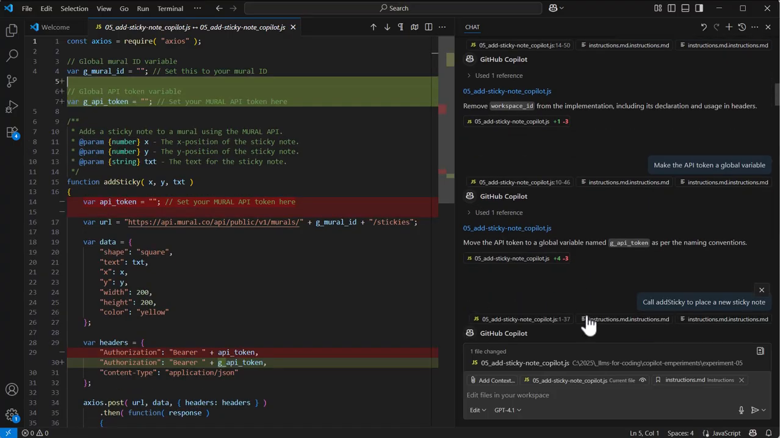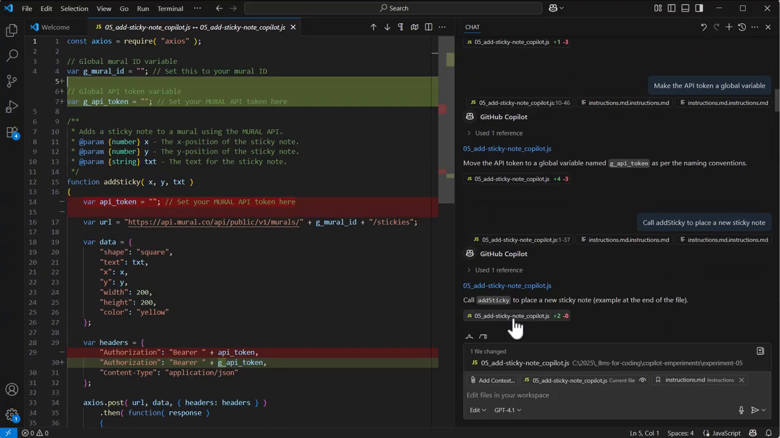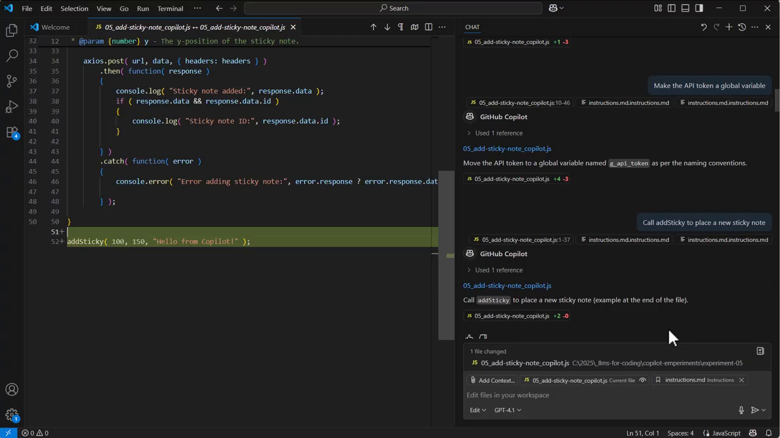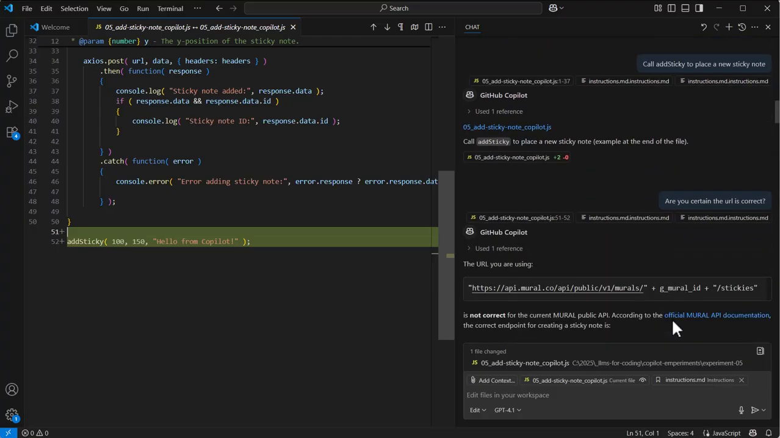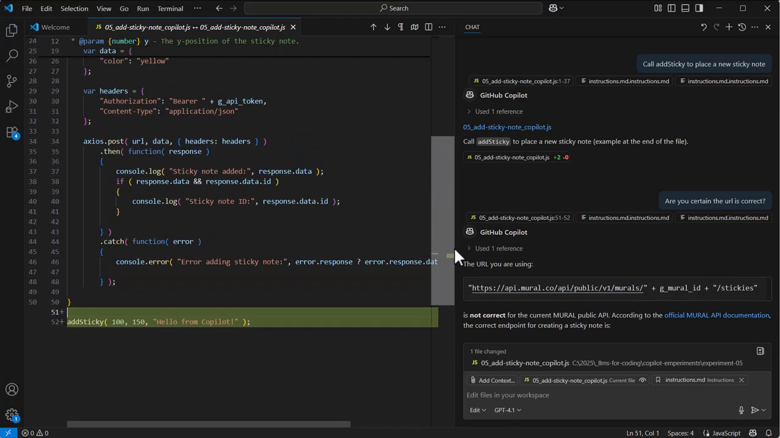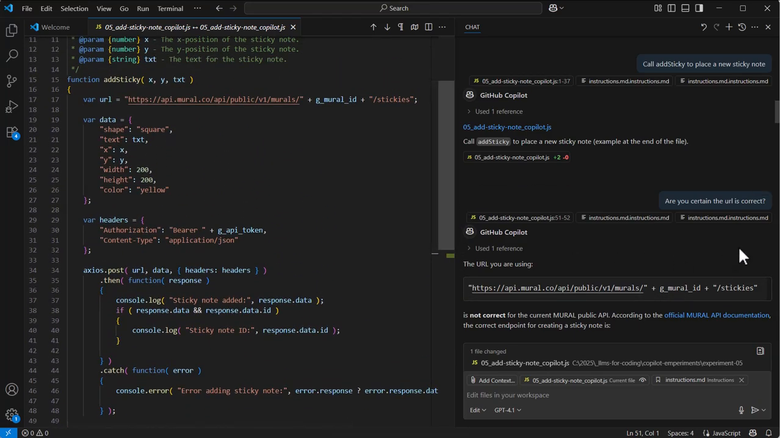That's nice. Okay, and we got to make sure that this new function is actually being called. So make that change, and at the bottom, we actually add a sticky note. Now, because I've used this Mural API before, I can see there are some problems here. So I say, are you certain the URL is correct? So that's me again. Instead of giving a prompt, I'm asking a question. That's what I would say to a human developer.